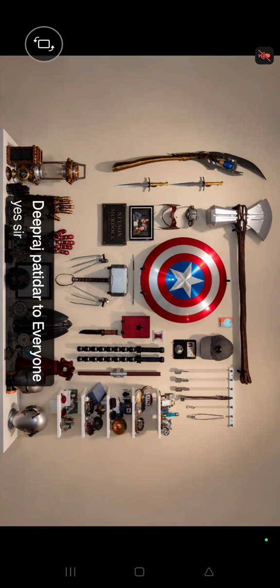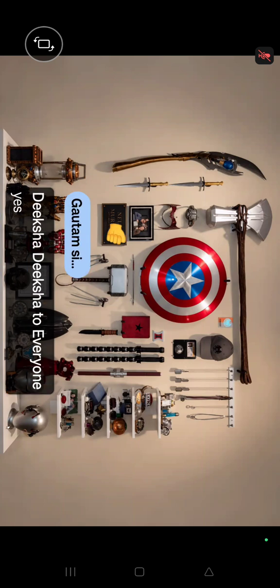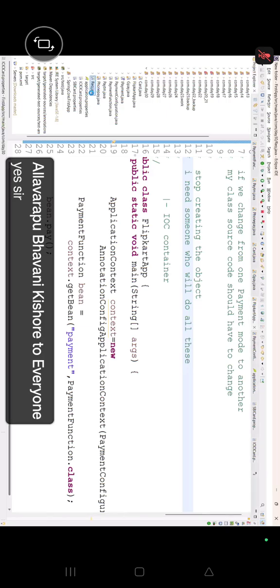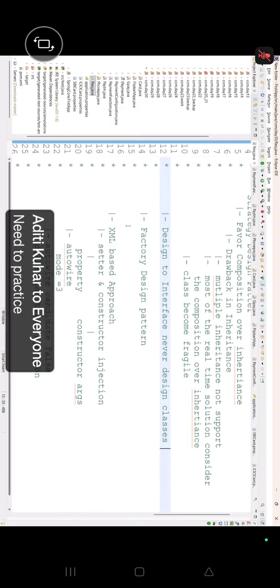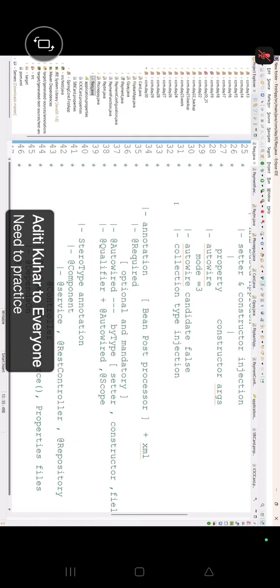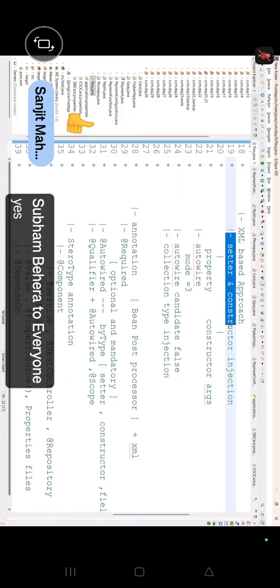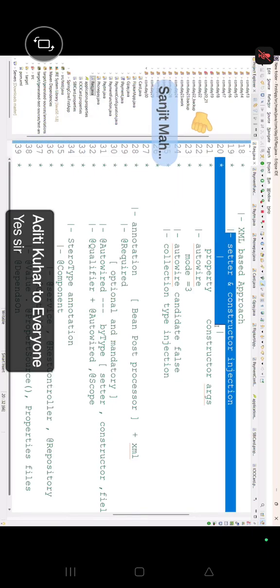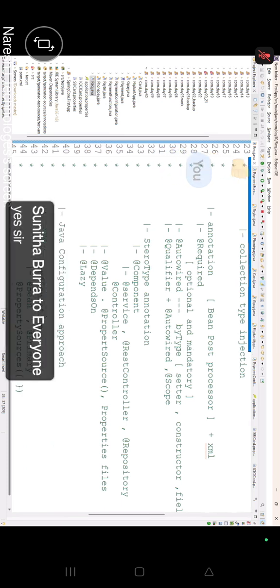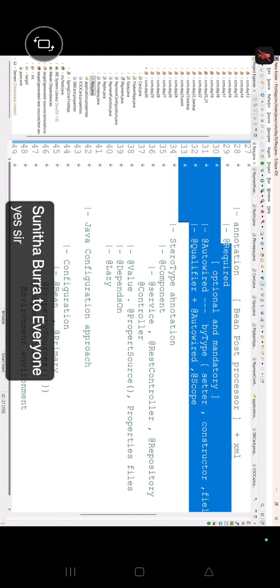Now tell me one thing. First of all, let me show you one thing. Requirement is there. Now tell me, everybody confident about this strategy design pattern? Now XML approach. Setter and constructor injection, how to do? Reply, guys. It's important. Autowire in XML. Autowire candidate false. Collection injection. Okay. In annotation, required, autowire, all those things.